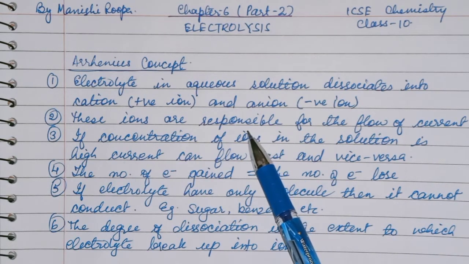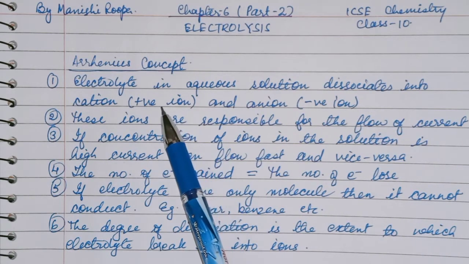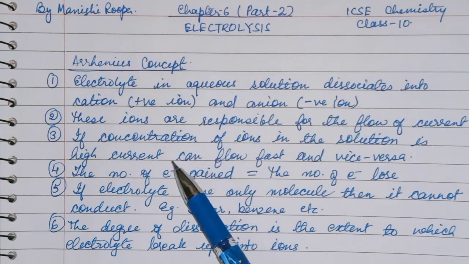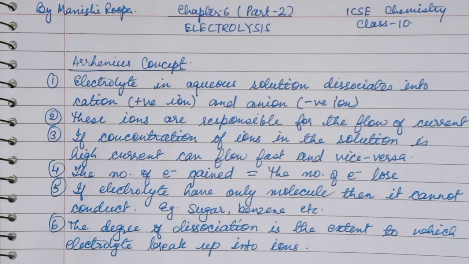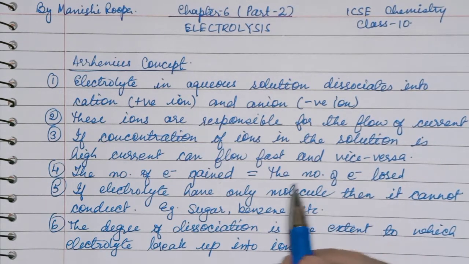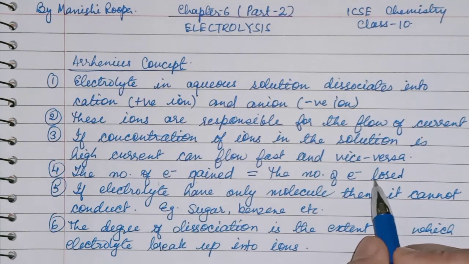And after some time in the reaction, you will see that the reaction is getting slower because the ions are getting fewer in number, since they are deposited on the cathode and anode. That's why the current will flow slowly. The fourth one is that the number of electrons gained by the electrode is equal to the number of electrons lost by the electrode. That means this will always be equal. Electron gain and electron loss, both will be equal.